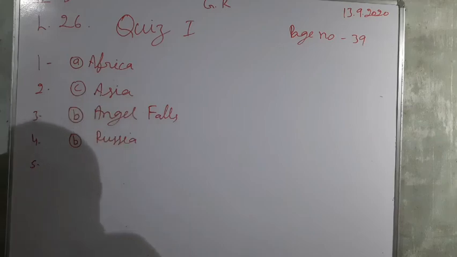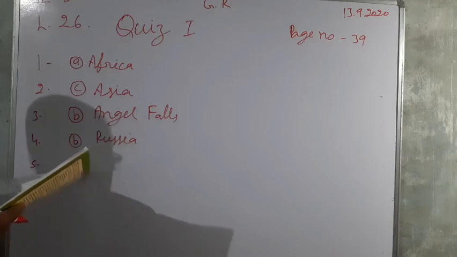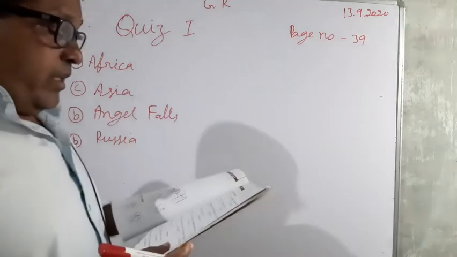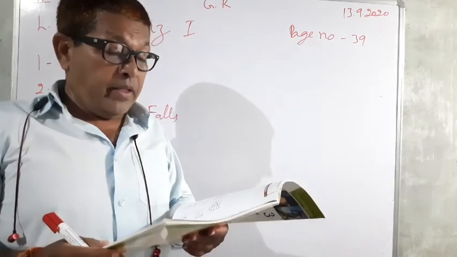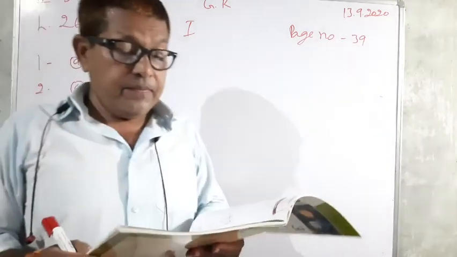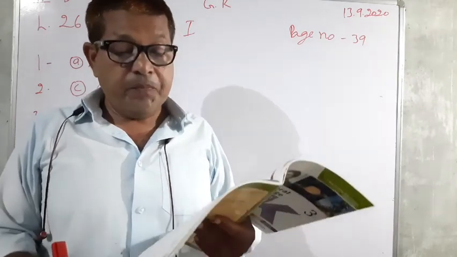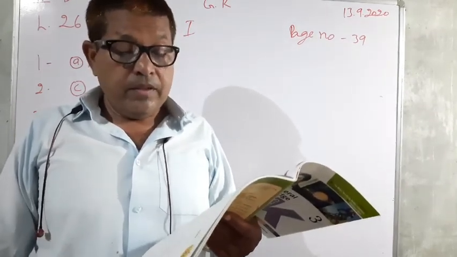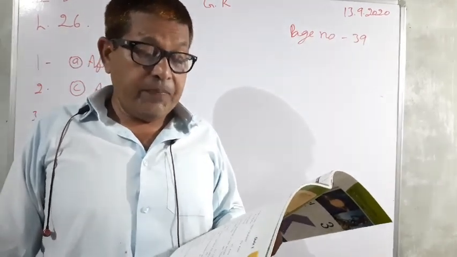Now fifth, you see, in which continent is the world's largest desert Sahara located?